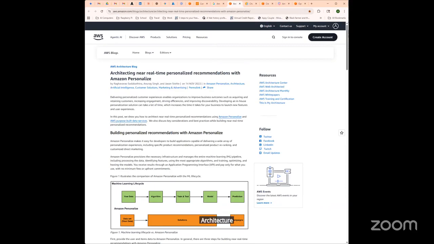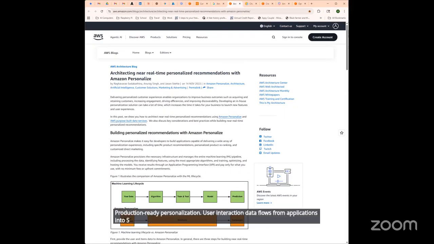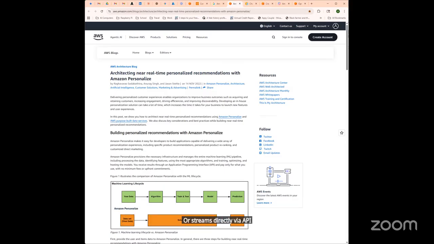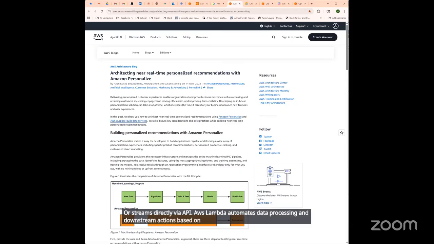Architecture. Personalize operates within a comprehensive AWS ecosystem designed for scalable, production ready personalization. User interaction data flows from applications into S3 in CSV format or streams directly via API. AWS Lambda automates data processing and downstream actions based on recommendation results.